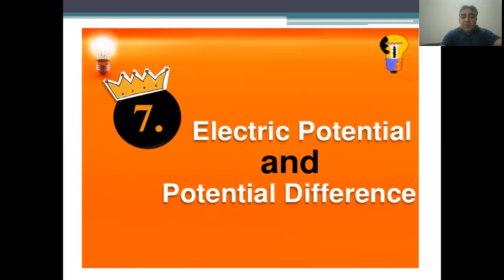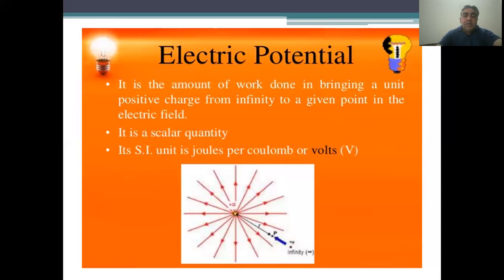Electric potential and potential difference. Electric potential is the amount of work done in bringing a unit positive charge from infinity to a given point in the electric field. It is a scalar quantity. Its SI unit is joule per coulomb or volt.